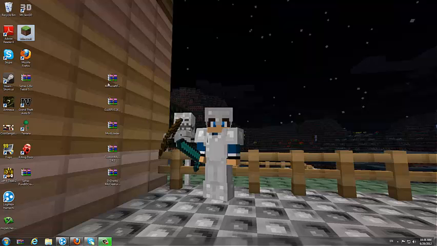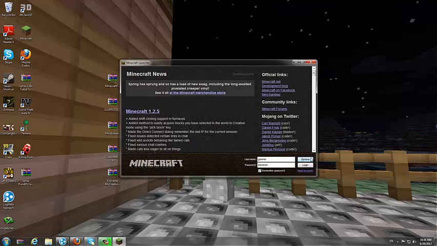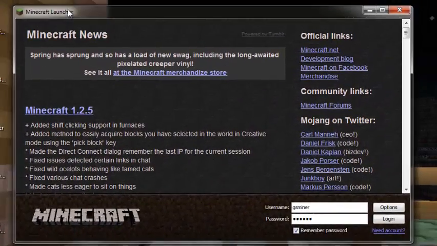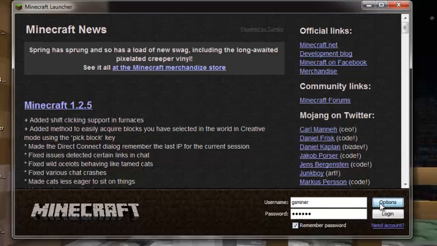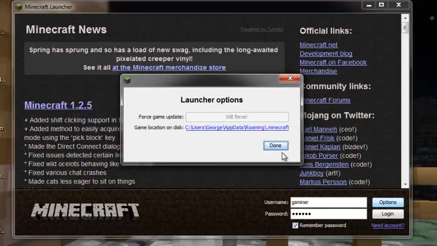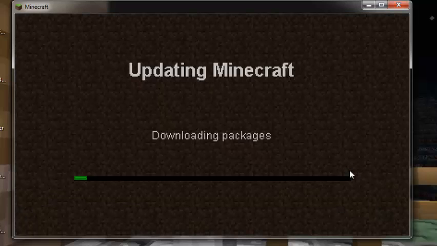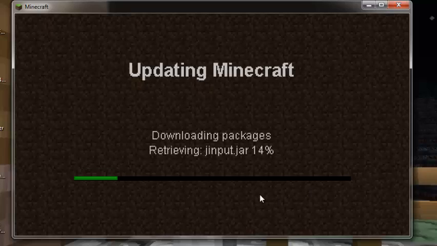First of all, open Minecraft. If you have any mods on your computer, it doesn't work, it's not very good. Press on options, force update, done. Log in. Now let's wait for it to download packages.